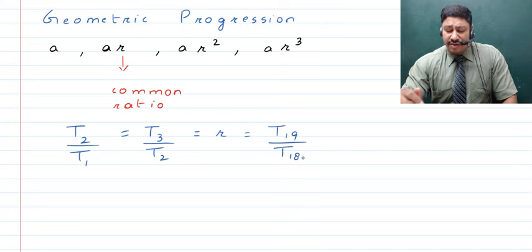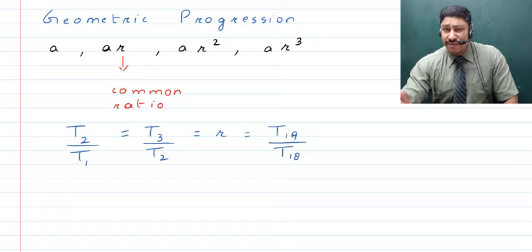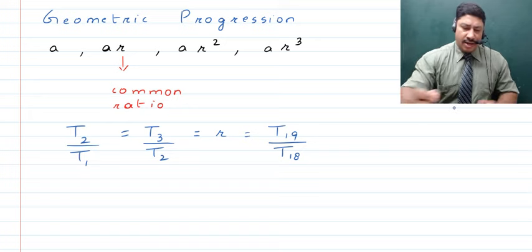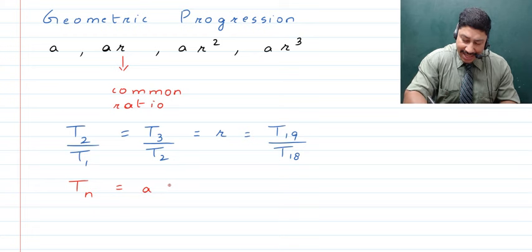Now children, after we've looked up what the common ratio is, right, we obviously would like to find out any term in a geometric progression. Now when we talk about that, then we talk about the formula for the nth term, that is Tn, and that is given by a times r raised to the power n minus 1.